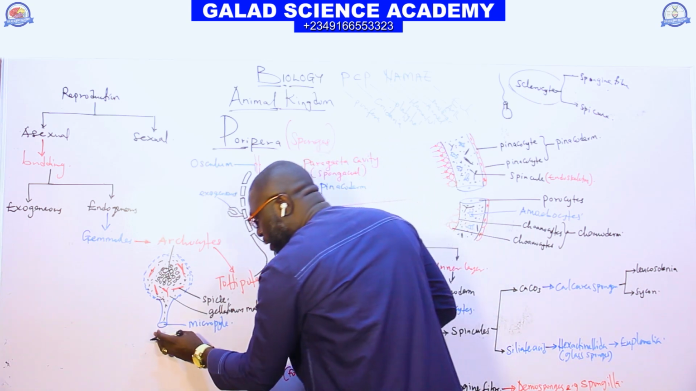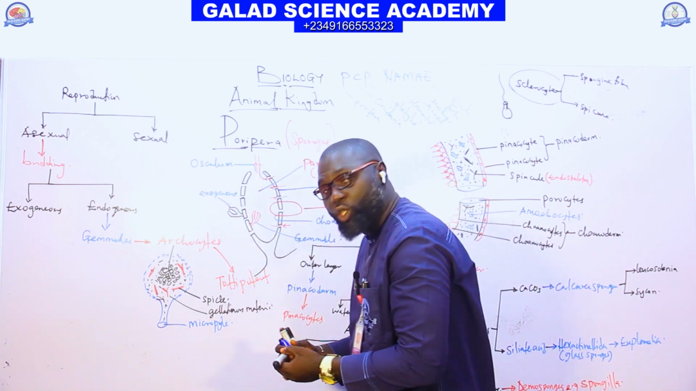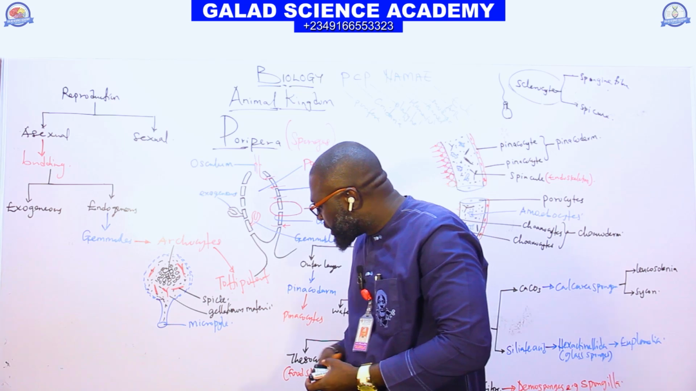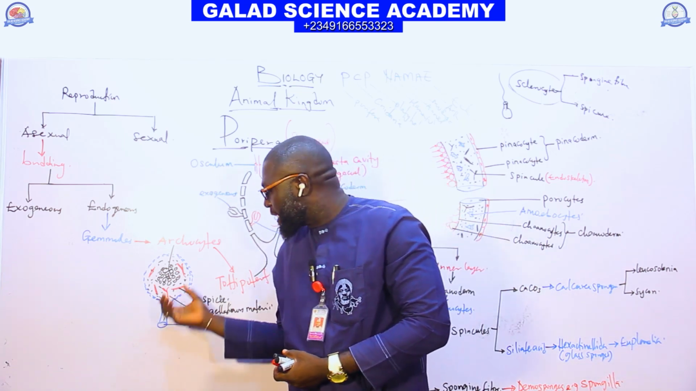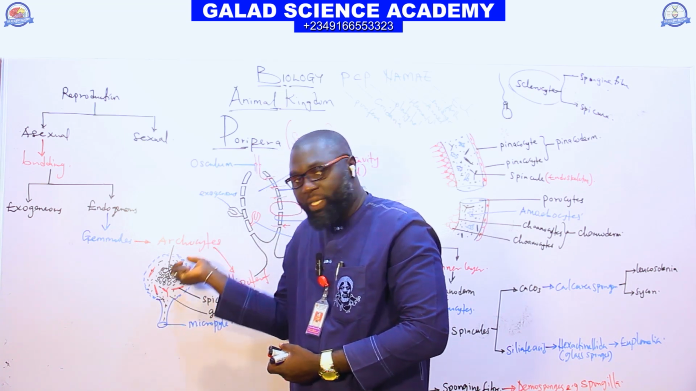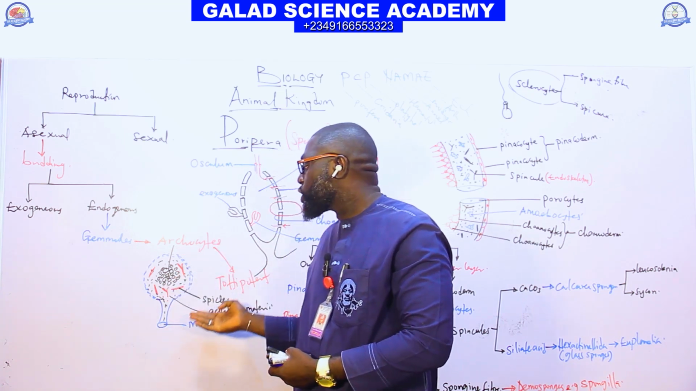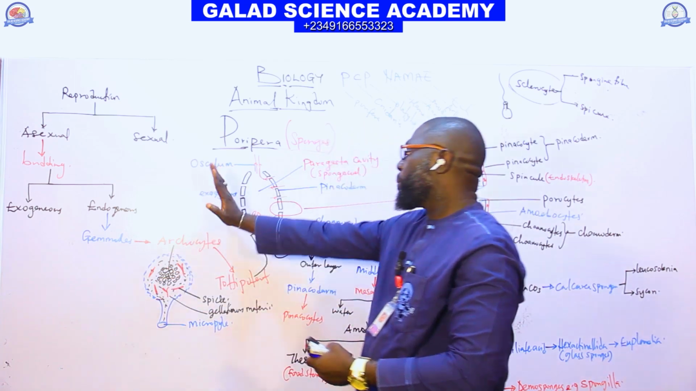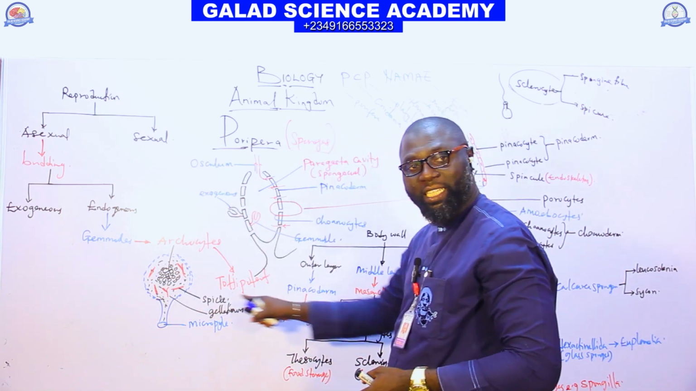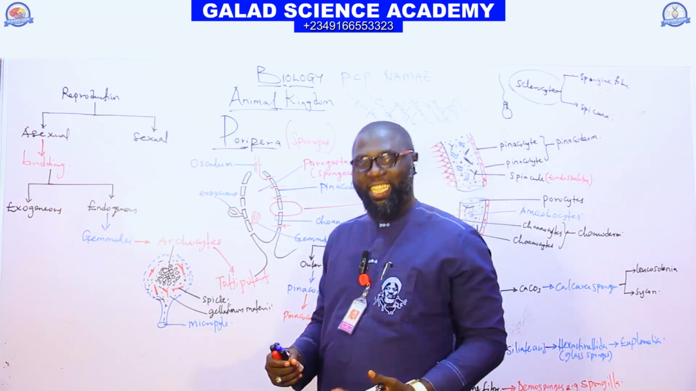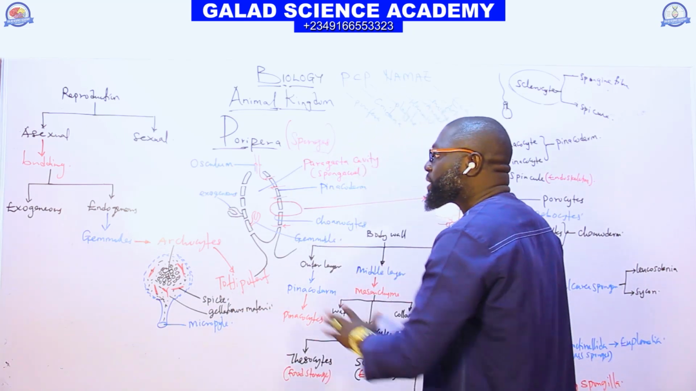So this microvilli is used when conditions are favorable. It will now use the microvilli to attach to the surface or a substrate. And this will now germinate or grow up to another Porifera. And that's what we call totipotent, the power to regenerate himself.